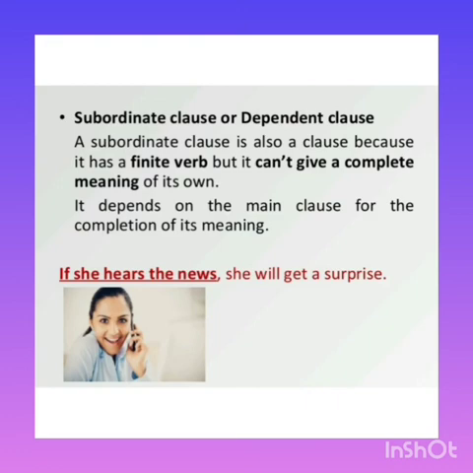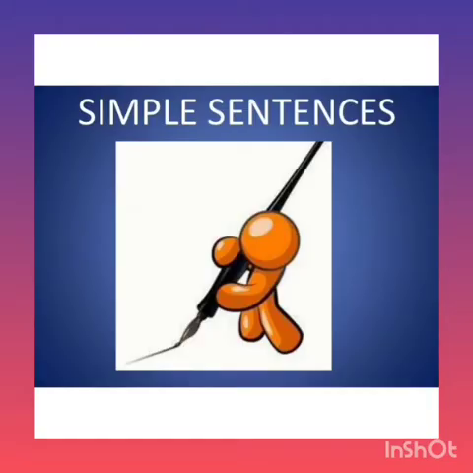And she will get a surprise conveys a complete meaning, so it is the main clause. So once again, the main clause gives complete meaning to the sentence, and the subordinate clause does not give complete meaning and has to depend on the other part of the sentence to give the complete meaning.